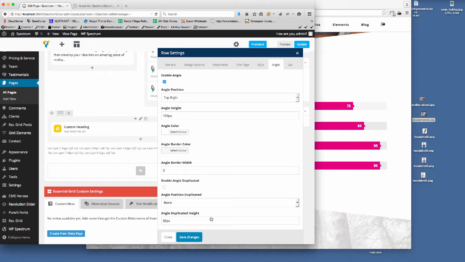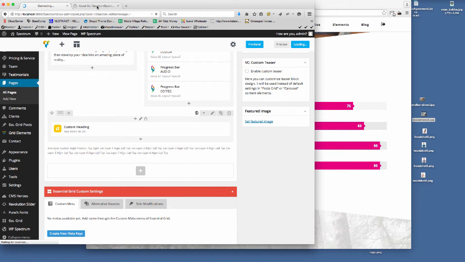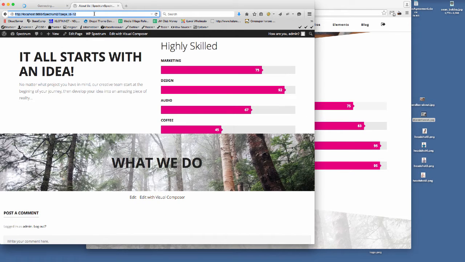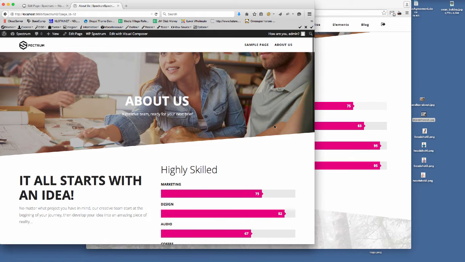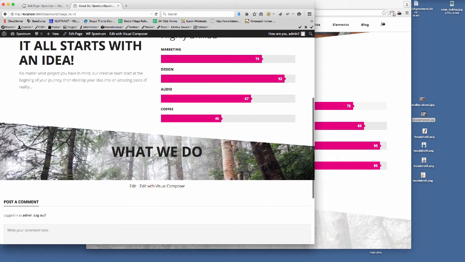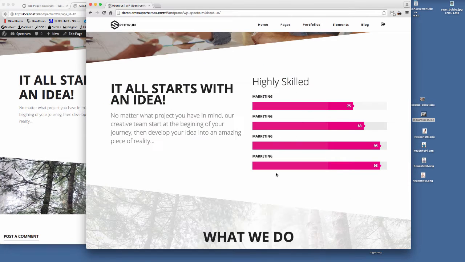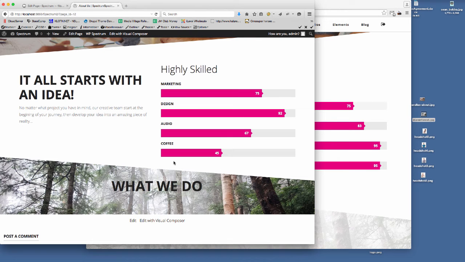So then if we save that and then update the page, so there you can see we've got the angle in there. So what we need now is we need to create this space here between here.